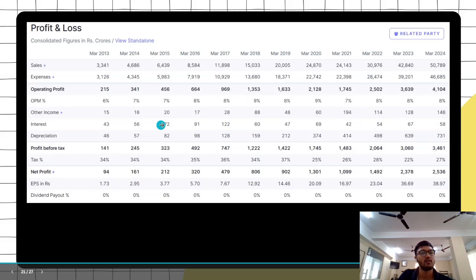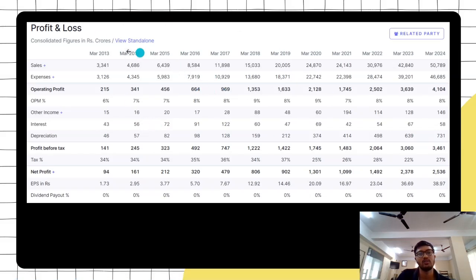Let's look at this company. So we have standalone and consolidated. Okay, this is a consolidated statement of a company, and you can see the sales. The sales is what we are talking about, the revenue of a company, and you can see the company is consistently doing well and the revenue is growing, and these are the expenses the company is incurring. Obviously the expenses will be higher if the revenue is becoming higher, but you see the operating profit. This is the profit that you can directly calculate from sales minus expenditure. So this is what you look at.